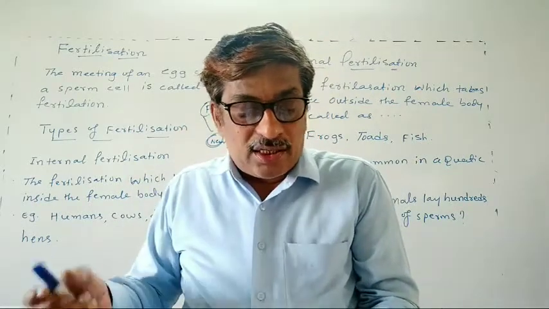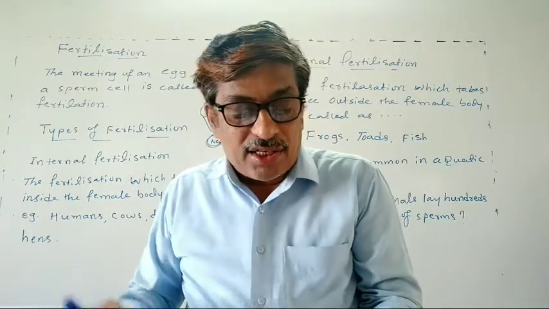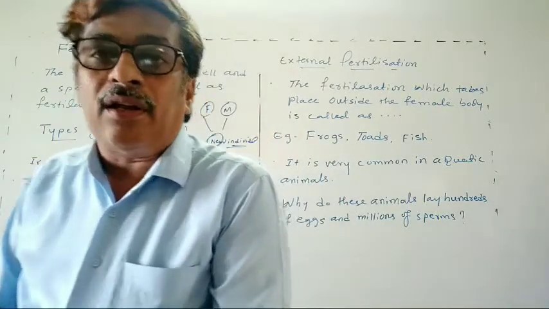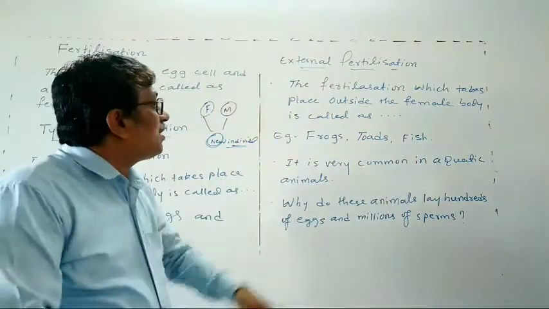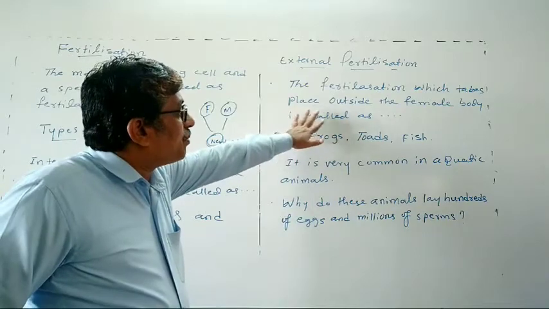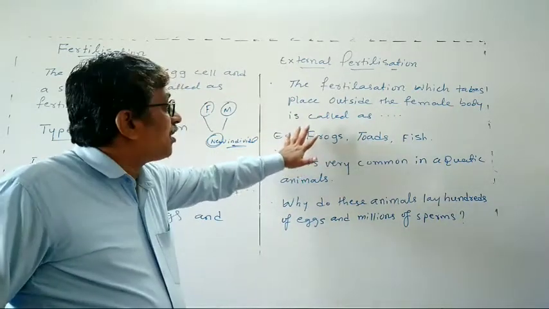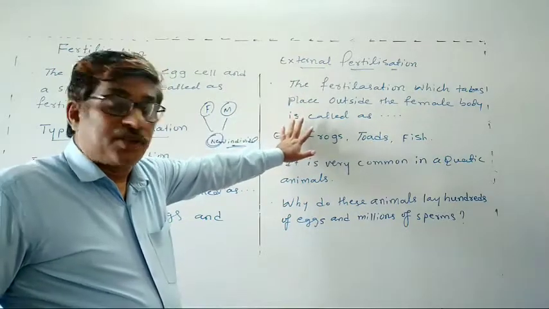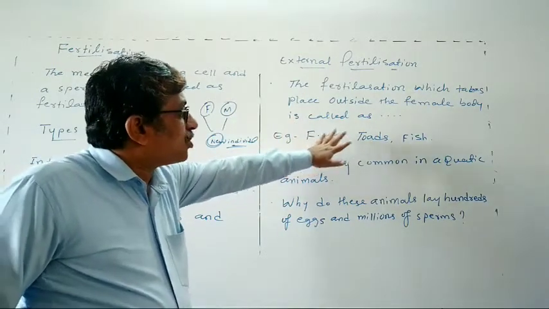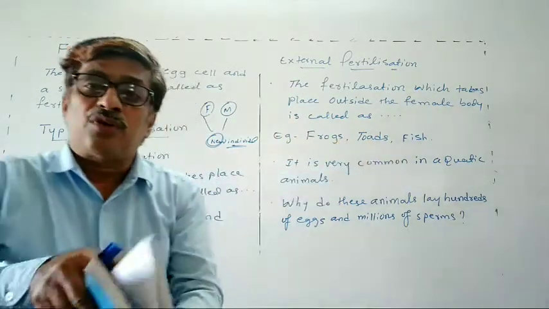Now you know that in many animals fertilization takes place outside the female, outside the mother. So the fertilization which takes place outside the female body is called external fertilization. Here examples: frogs, toads, fish. So these all come under it.